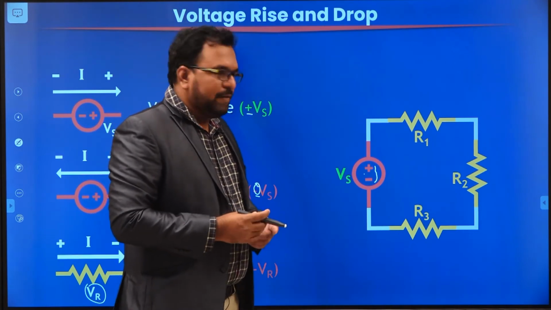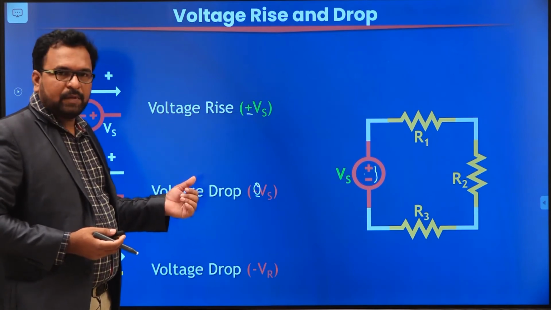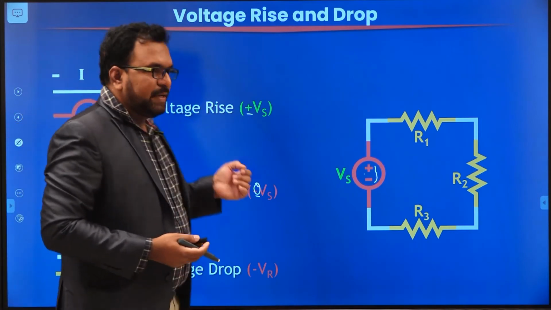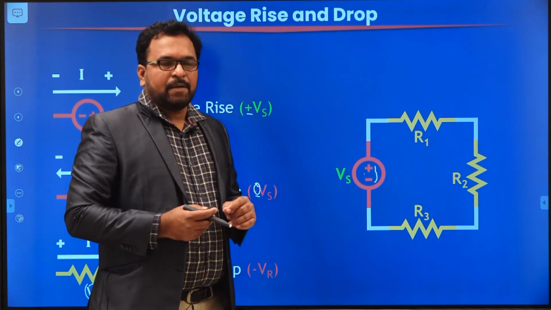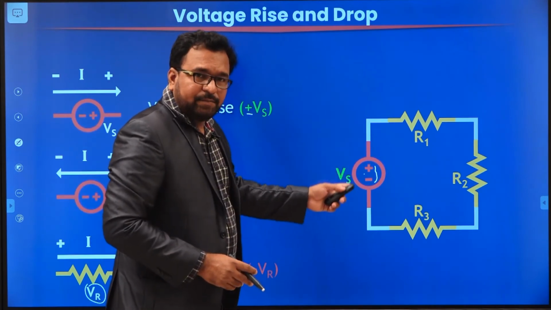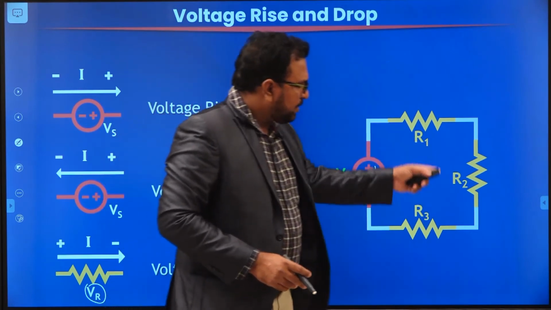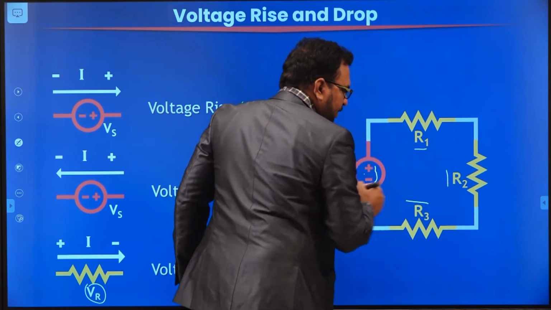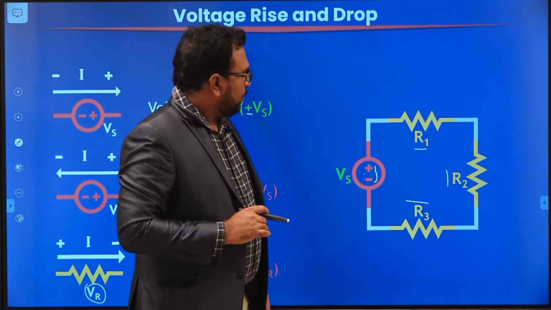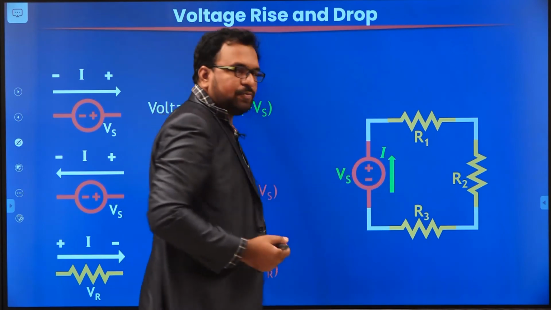If you want to apply KVL, you have to know where the voltage is rising and where the voltage is going to be dropped. Here also I am going to use the second statement, because the first statement always uses signs. So that's why it's better to use the second statement. For the source, the polarities are given, and we already know that the source will deliver power. And what about the resistors? These 3 resistors, R1, R2, R3, are passive elements. They will consume power.